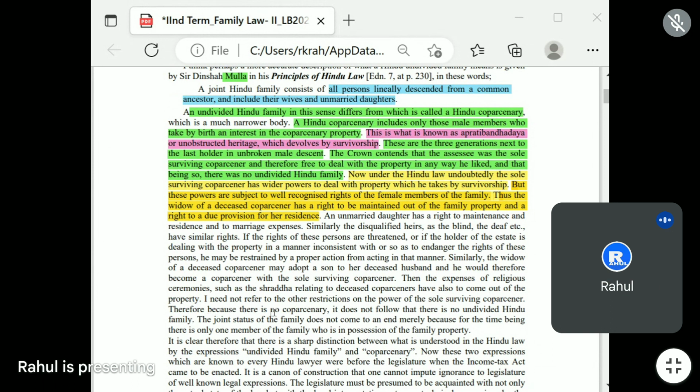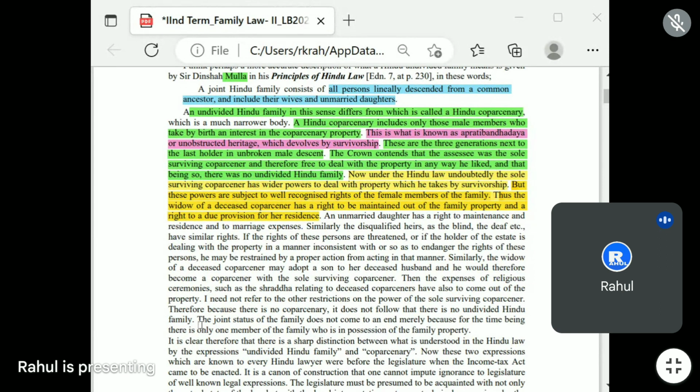Therefore, because there is no co-partner, it does not follow that there is no undivided family. What does that mean? If there is no co-partner, it does not mean that the Hindu joint family does not exist. The joint status of the family does not come to an end merely because there is only one member of the family who is in possession of the family property.